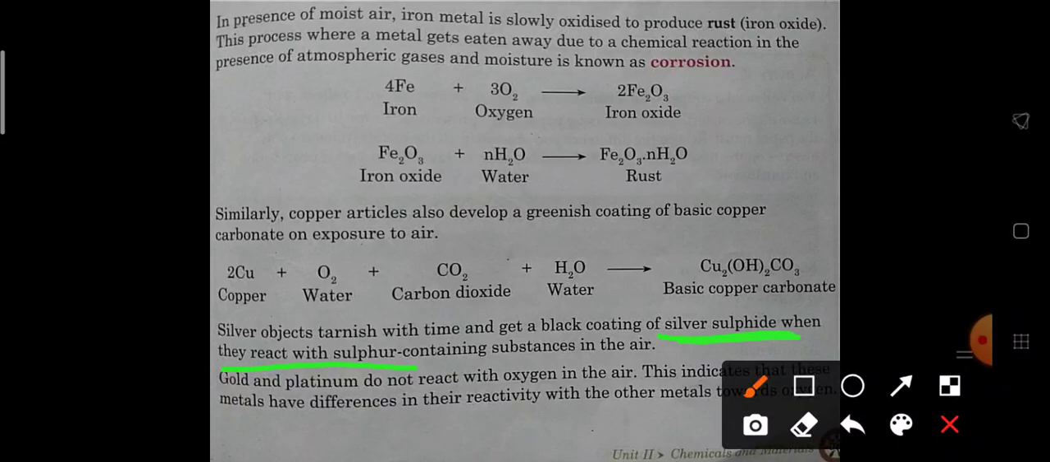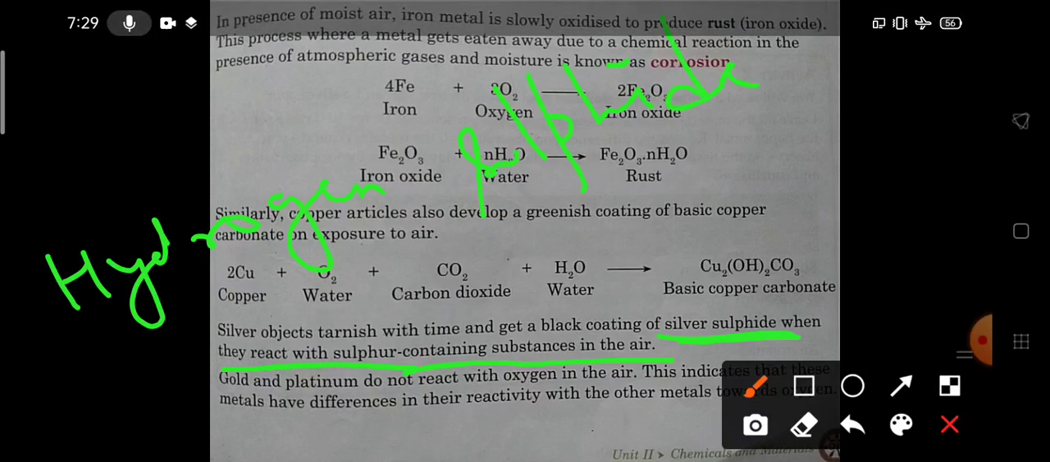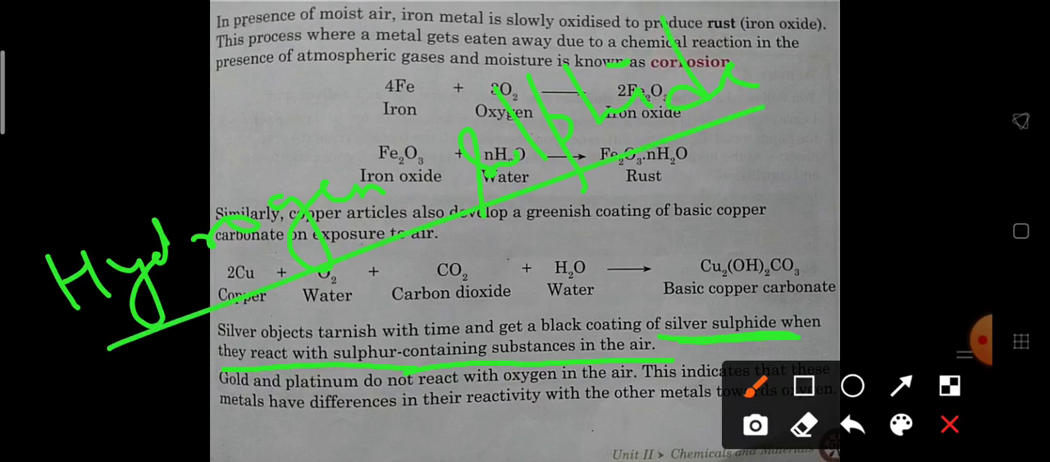When they react with sulfur containing substance in the air, and that sulfur containing substance is hydrogen sulfide. Hydrogen sulfide is the sulfur containing substance in the atmosphere with which the silver gets reacted to form black coating.